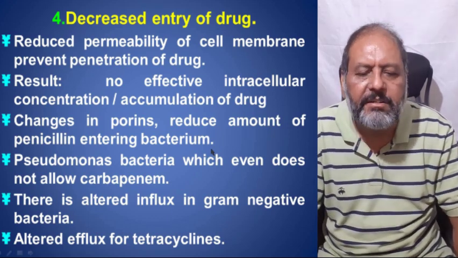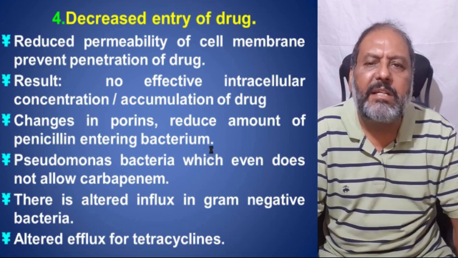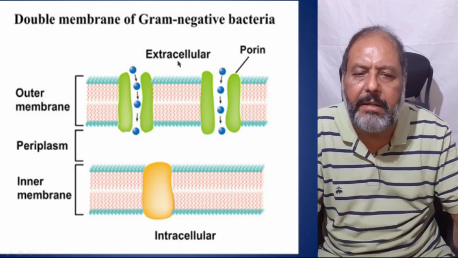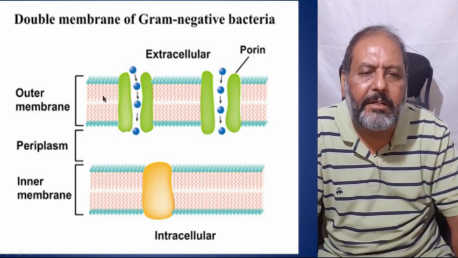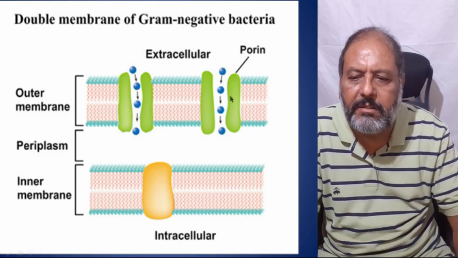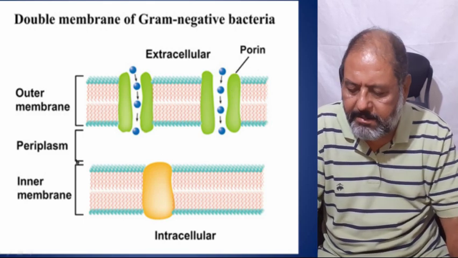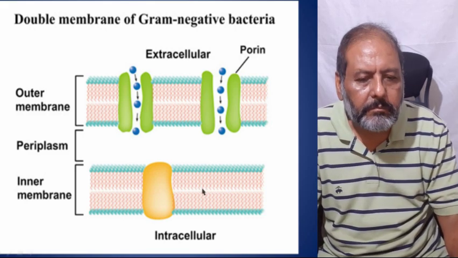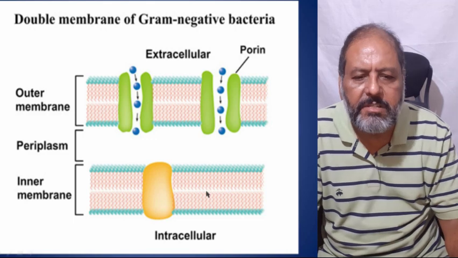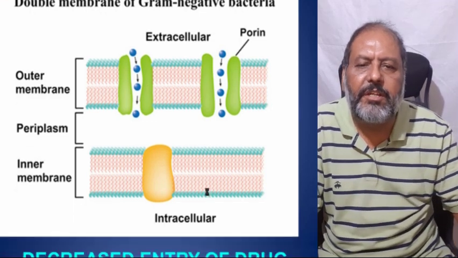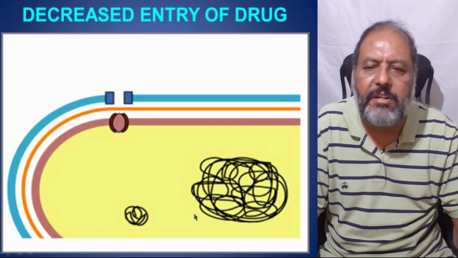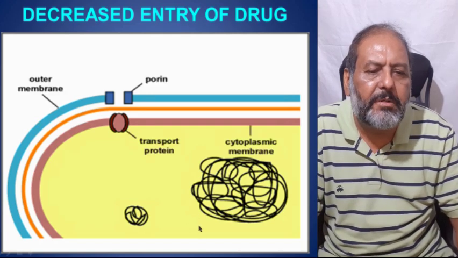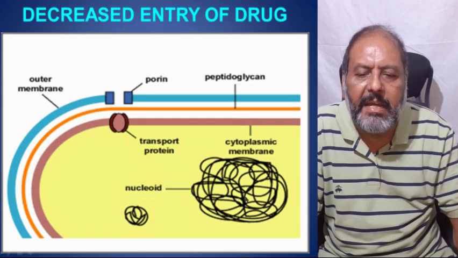efflux for the tetracycline. And here one can see the double membrane of the gram-negative bacteria, that is, the outer membrane. It does allow the antibiotic to enter and pass through the porins, but the inner membrane does not allow the antibiotic to enter into the bacterial cell. So here one can see the decreased entry of the drug: the outer membrane, the porin, transport in peptidoglycan, cytoplasmic membrane, and plasmid.